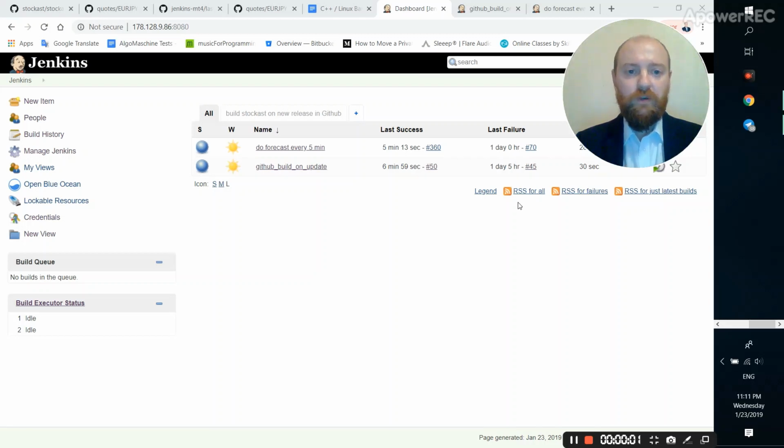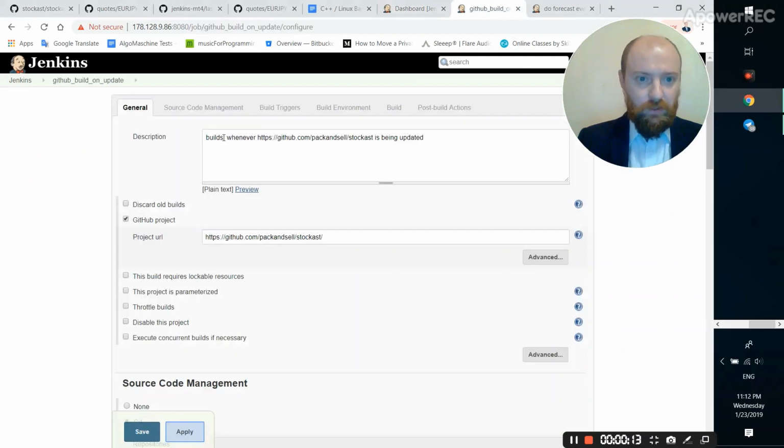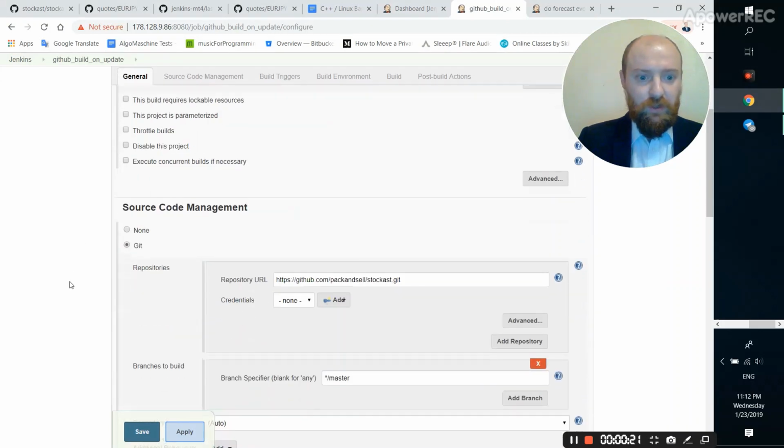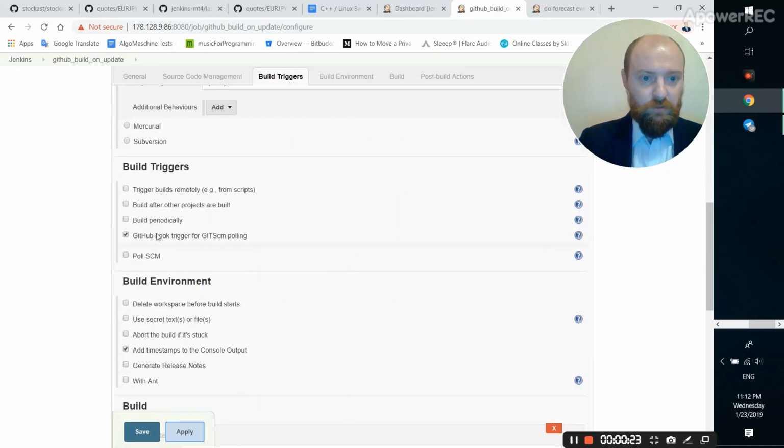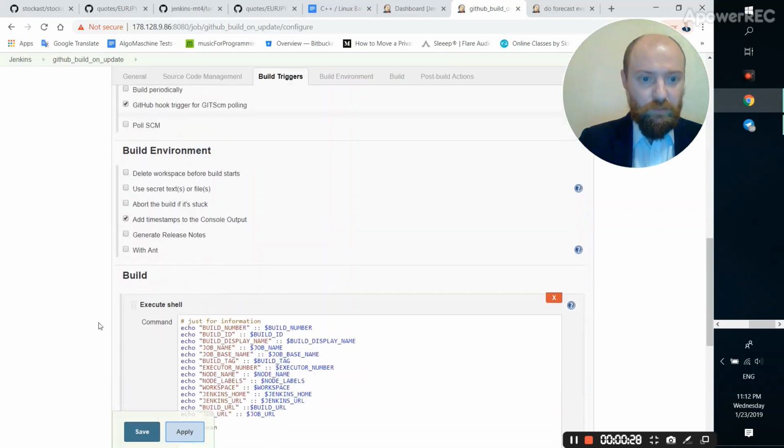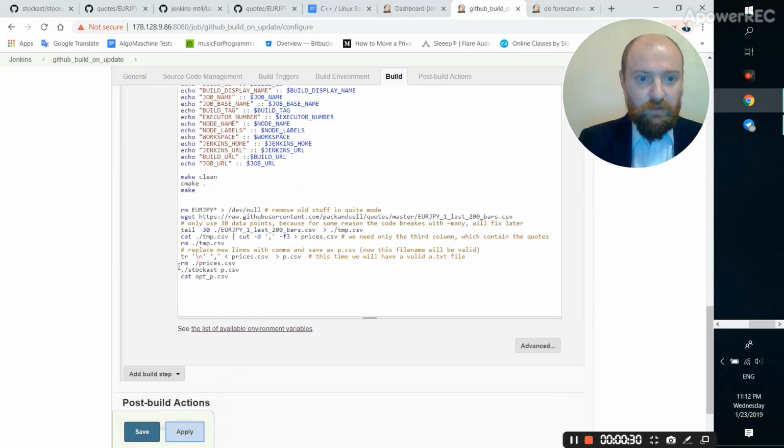So finally, we want our code to be built every time we update our GitHub with one job on Jenkins, and the second one is to run the binary every 5 minutes to forecast our data. So the one that builds the project is quite simple. We make sure that it knows where to get it. We put down this hook that we create on GitHub as well. And we write the timestamps, and frankly just do the CMake and make, and finally run the thing.